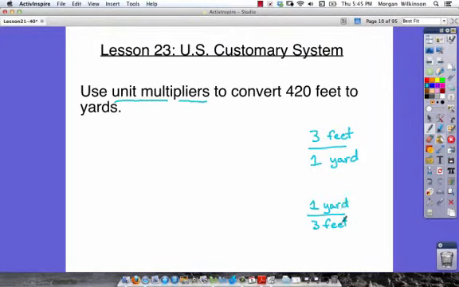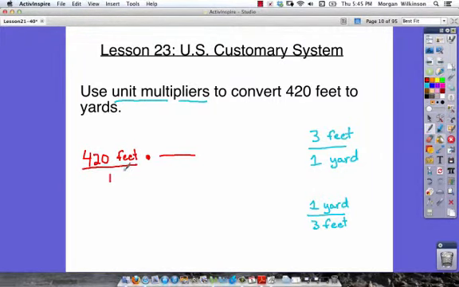They're just a ratio. What we want to do when we convert 420 feet to yards is to set up a problem like this. We have 420 feet, and we're going to multiply it by one of our unit multipliers to figure out what our answer is going to be. Now 420 feet is the same thing as 420 feet over 1.